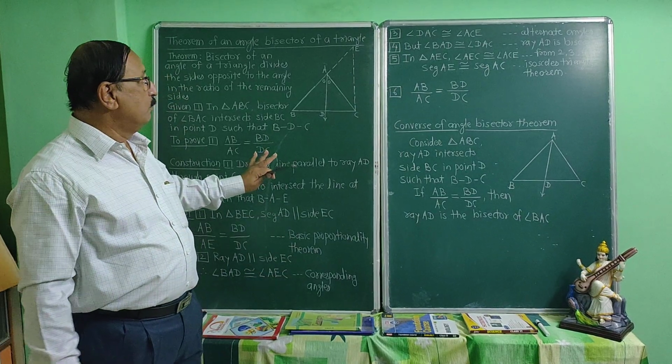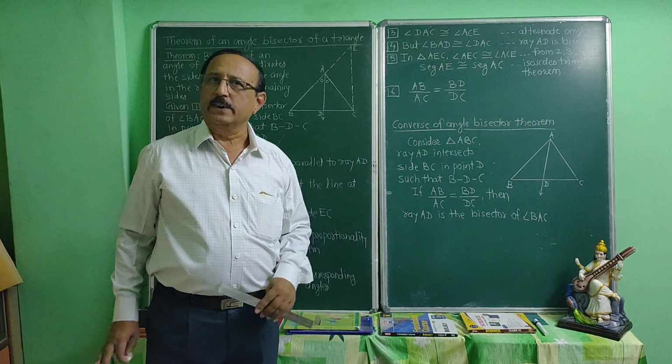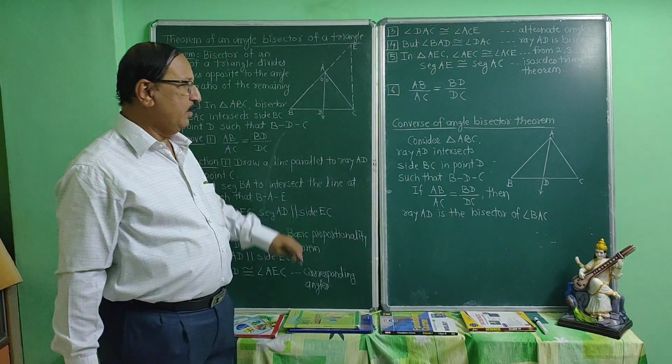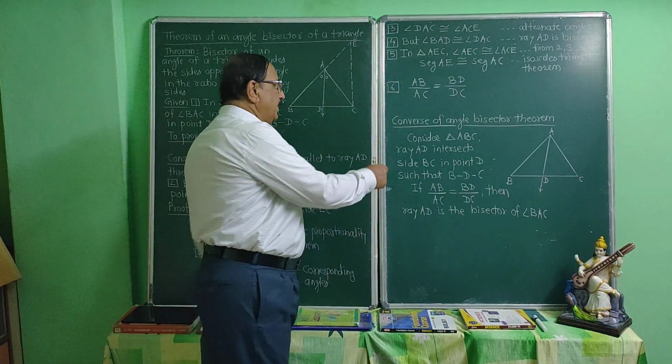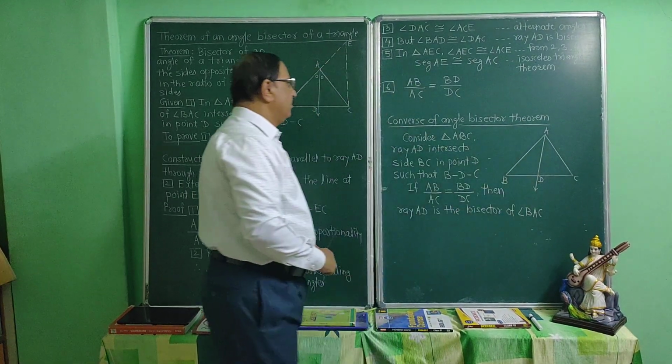Okay. Now we will see the converse of the angle bisector theorem. Consider triangle ABC.